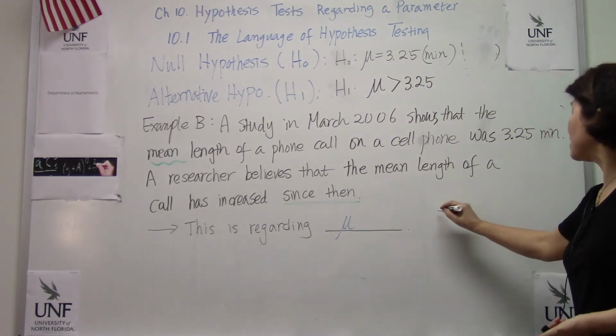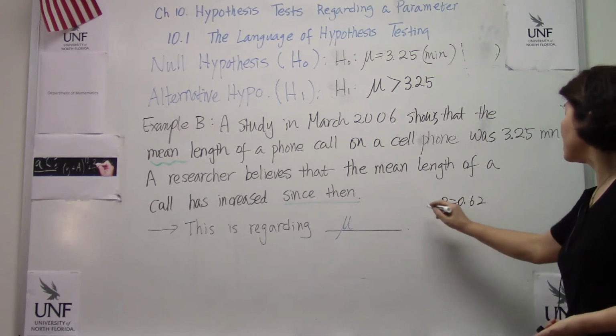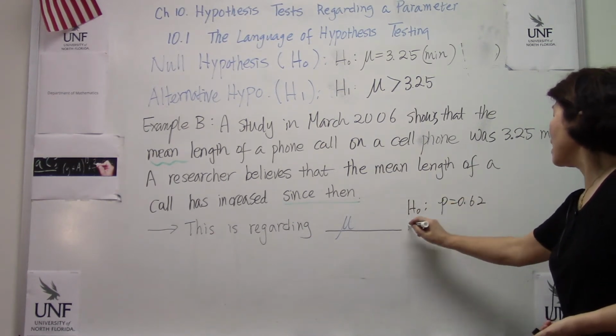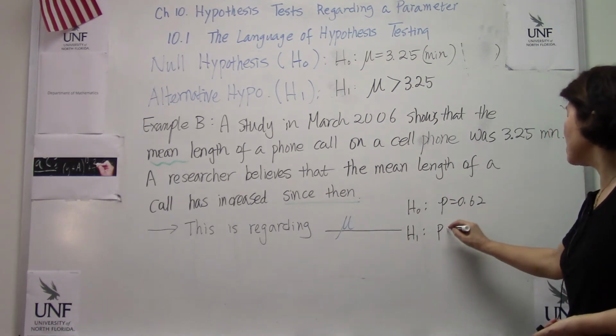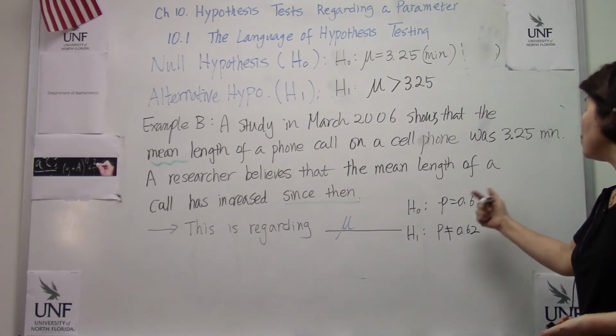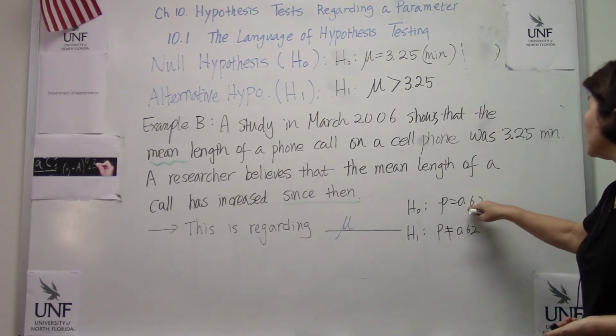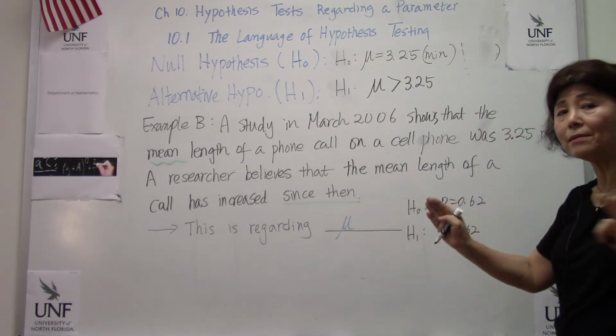Earlier we said that p equals 0.62 is H naught, and H1 is challenging that, so p is not equal to 0.62. In that case, we allow above 0.62 or below 0.62, which is why it is a two-tailed test.